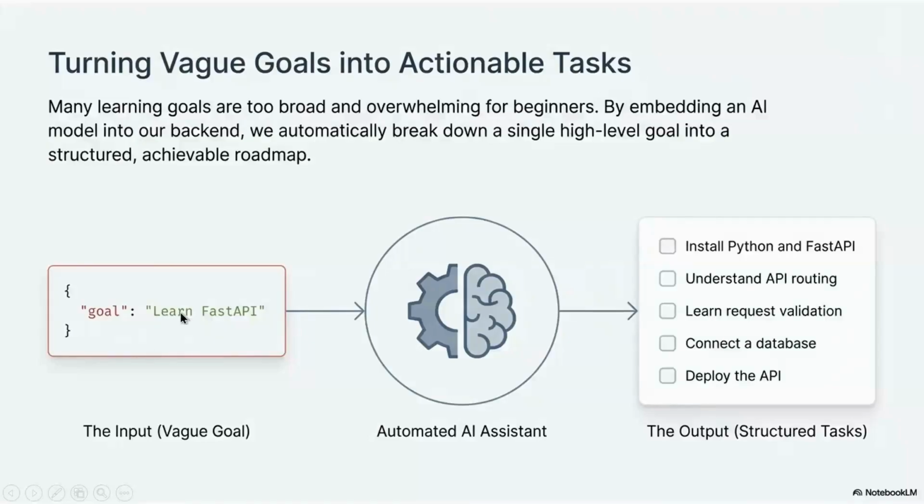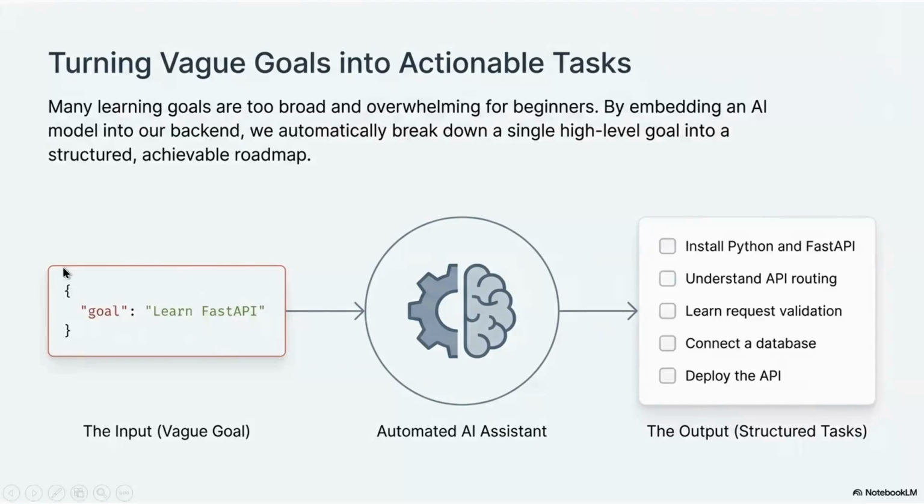For example, let's say I have given a goal called Learn FastAPI. Now, what this FastAPI backend will do is it will take this goal and send it to an AI model that we will be integrating into this project, which will be using LangChain and Hugging Face models. We'll see the architecture, but for now, let's just understand what this project is doing.